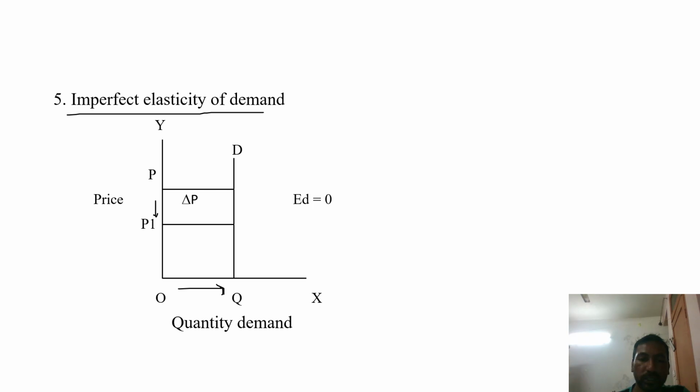Demand is constant. If there is a price decrease or increase but the quantity of demand does not change, we call it elasticity of demand equal to 0, or imperfect elasticity of demand.